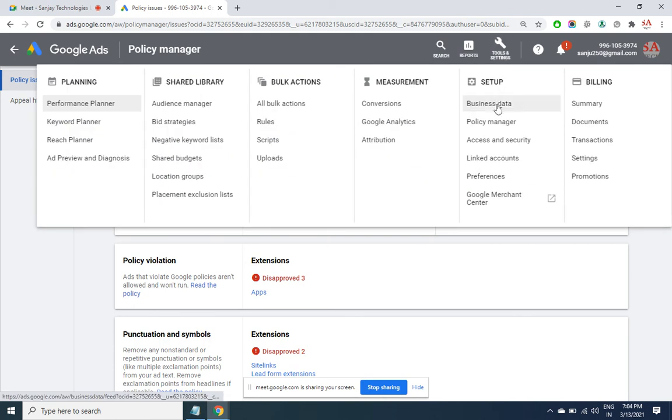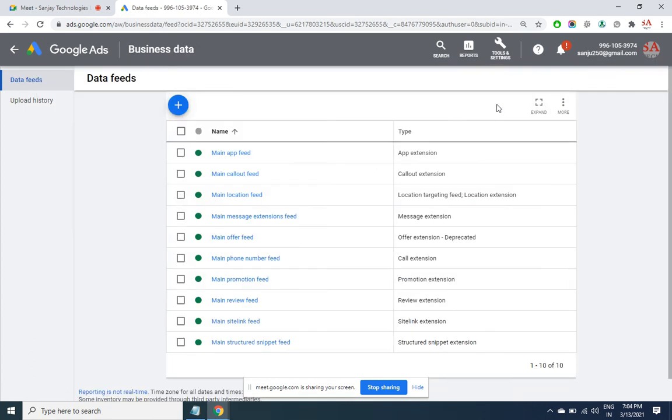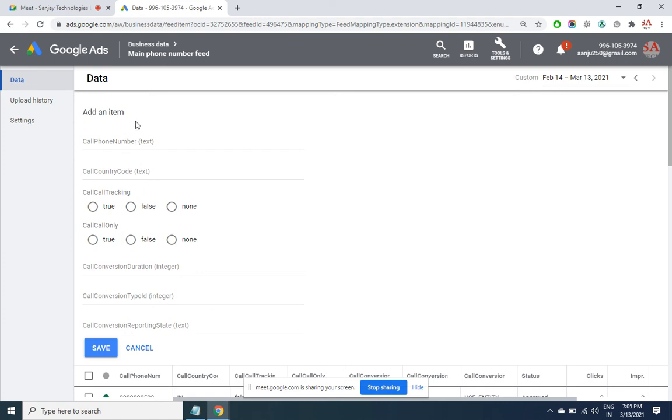Business data, again to link through Salesforce and all that. So here you can add all your extensions itself. Click on this, and you'll see what all numbers you have added. Either you go into the ad and do it, or here in bulk if you want to do it, like this also you can. Phone number, then country, text code, likewise. So this is used for ad extensions.